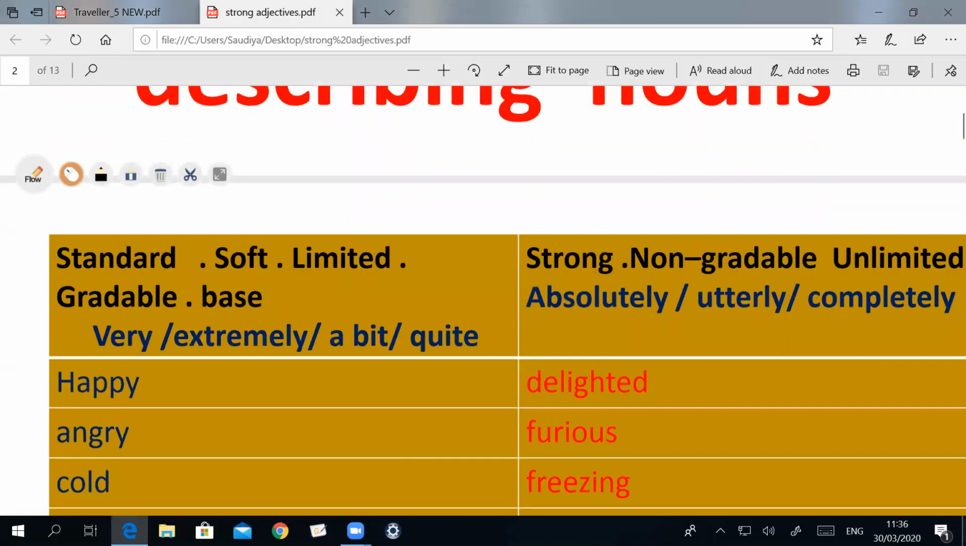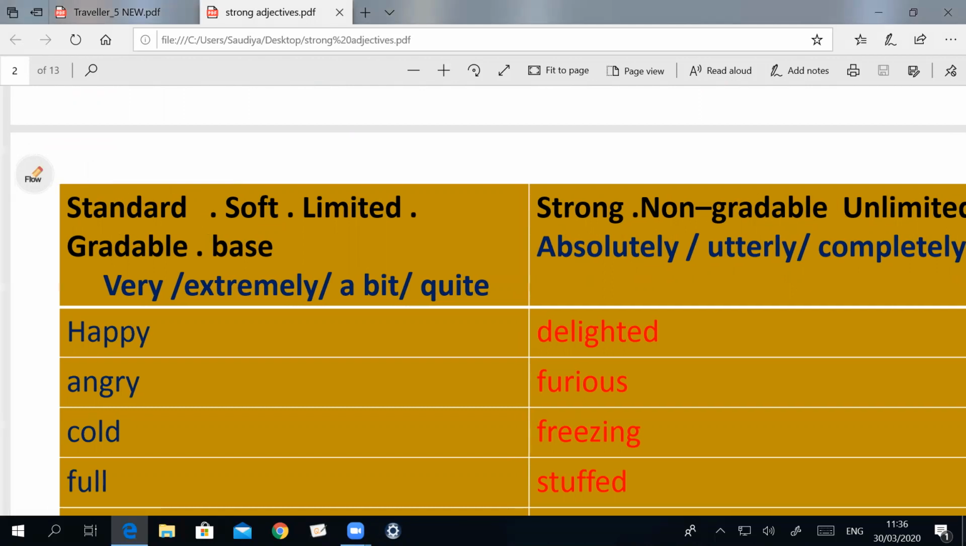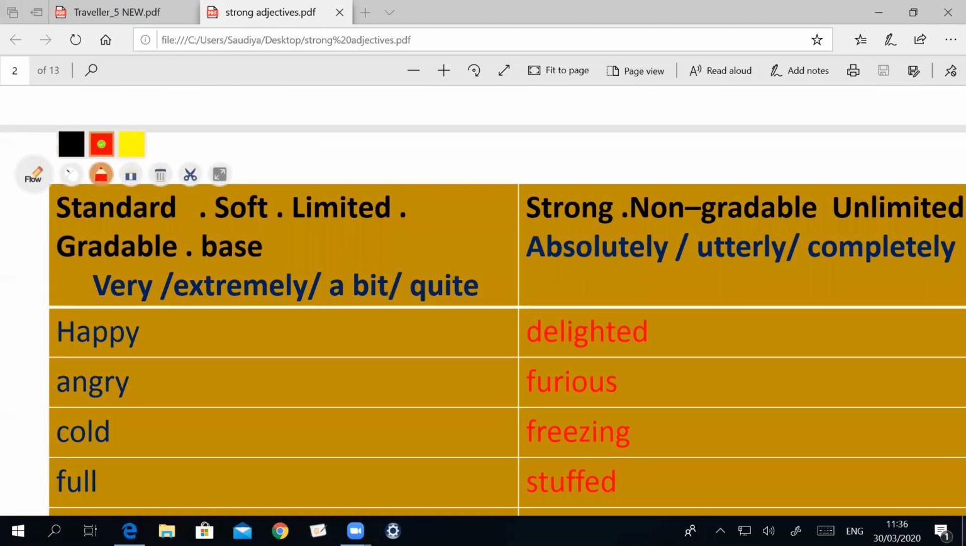In today's lesson, we have two kinds of adjectives. Two groups of adjectives. Number one, we call it standard adjectives. Sometimes we call it base adjectives. You can say soft adjectives, limited, gradable adjectives. The other group we call strong adjectives, strong, ungradable, unlimited.